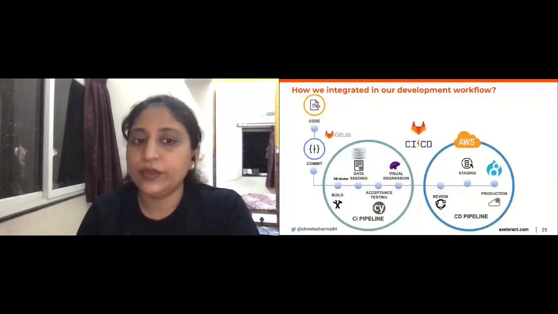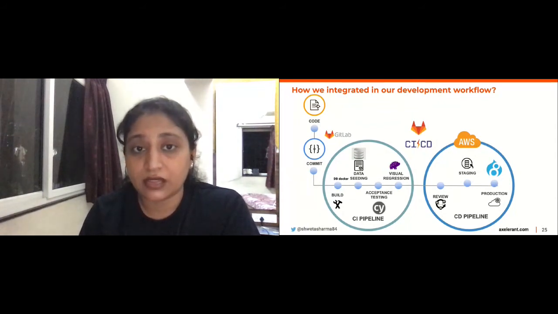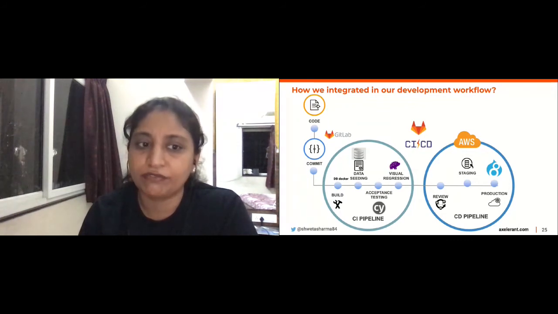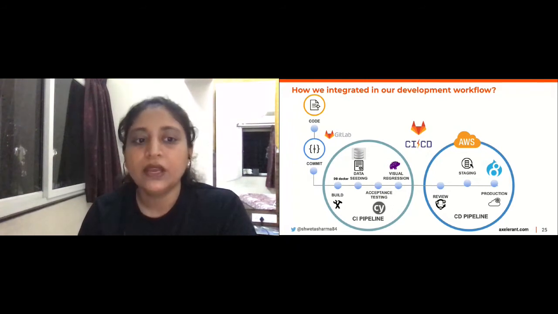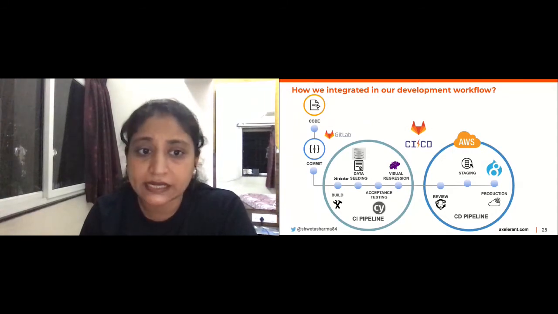So at Accelerant, how we really integrated this. At every pull request, our build ran and we used a containerized database because we had the advantage of keeping the data constant there, which means the tests ran really fast, and the data seeding part was taken care of by the containerized database. As part of the pipeline, we ran multiple tests to check our code quality for Drupal, for front end, then we had acceptance tests, then we had visual tests, and then it was deployed subsequently.